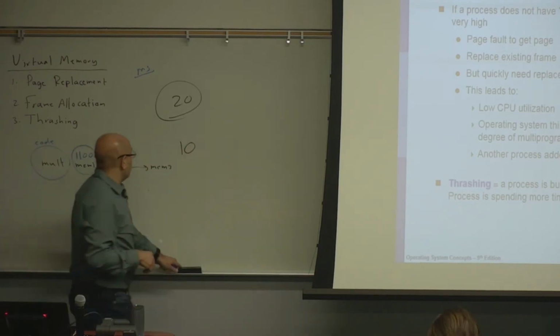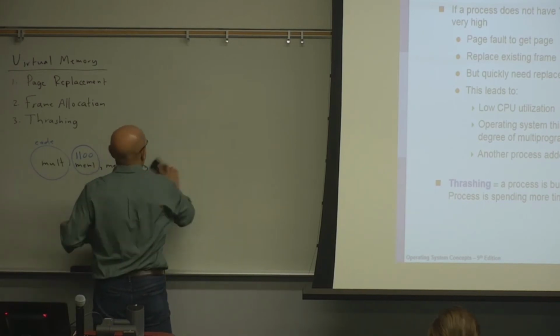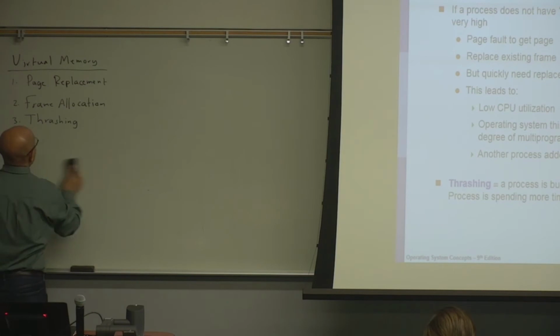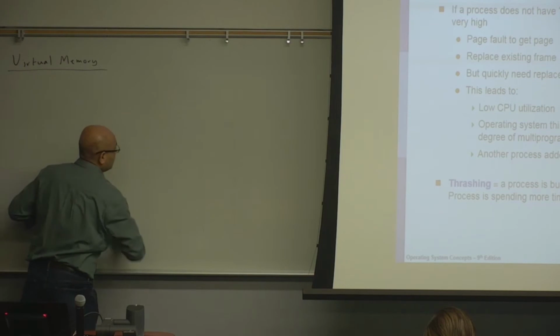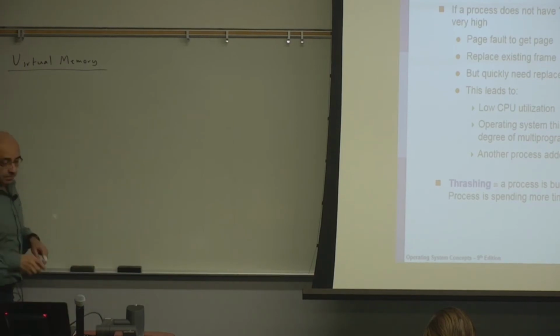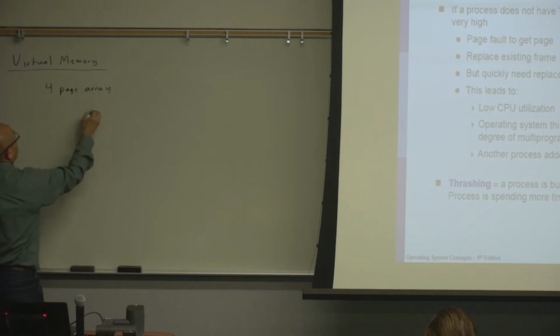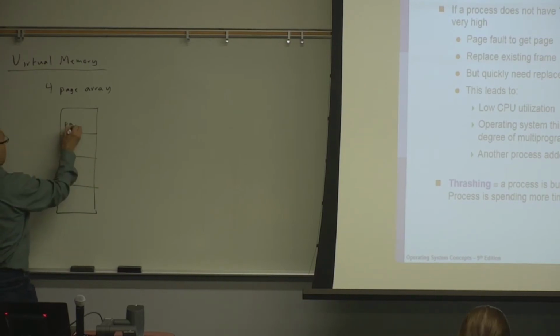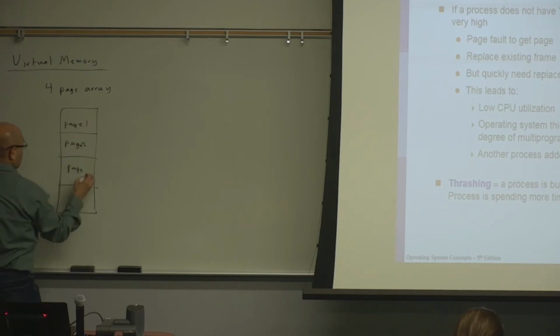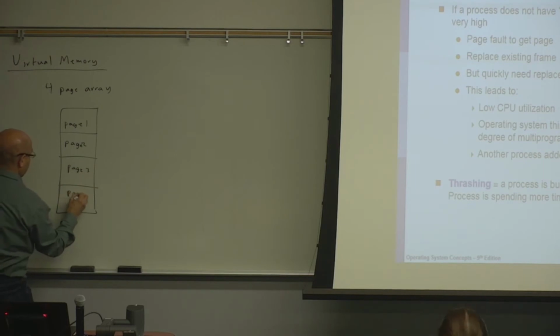Now, in order to explain thrashing, I would like to give a very simple example of a process accessing an array in a loop. Suppose that you have a 4-page array, an array that consists of 4 pages: page 1, page 2, page 3, page 4.